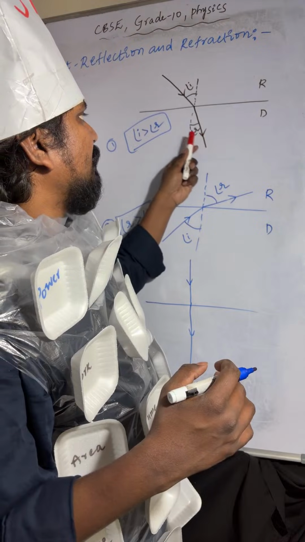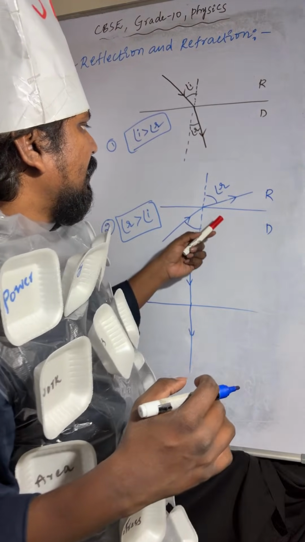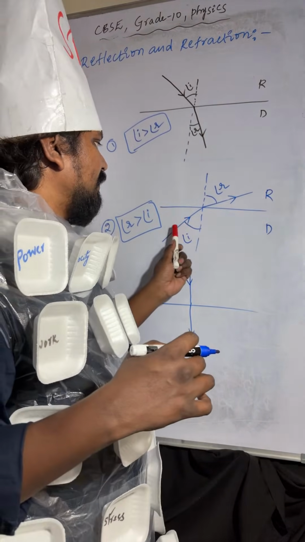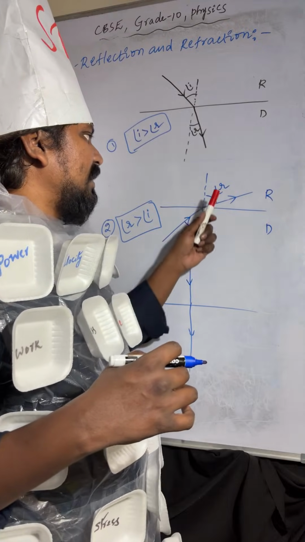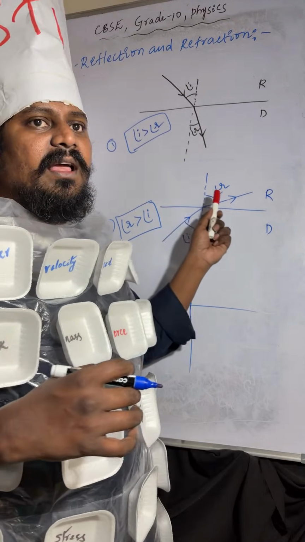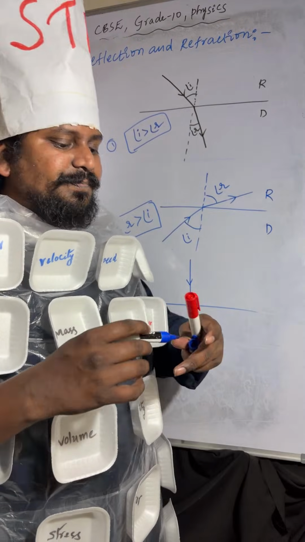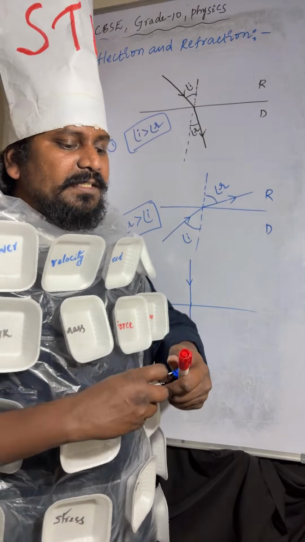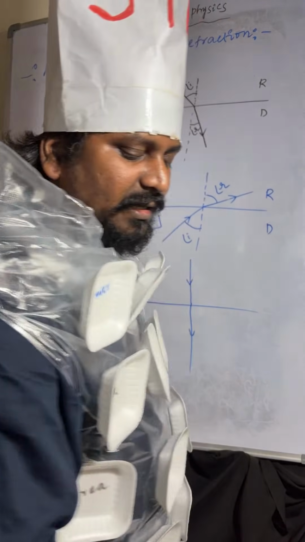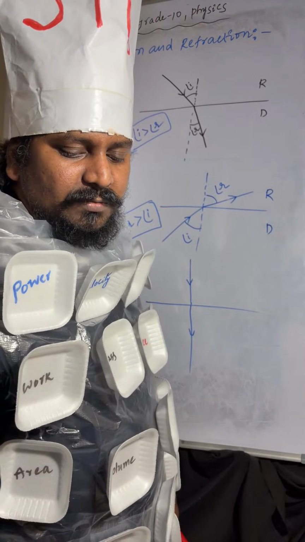Here the angle between the incident ray and the normal line is called angle of incidence. The angle between the refracted ray and the normal line is called angle of refraction. Okay, I hope it is very clear.